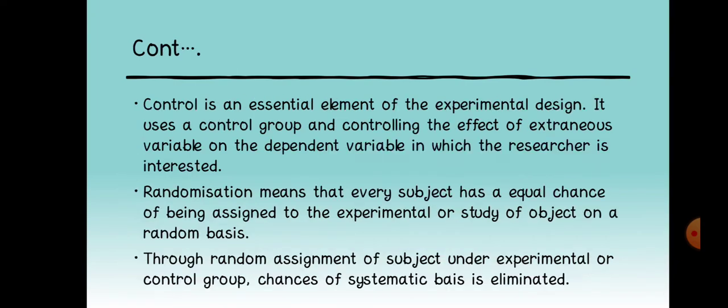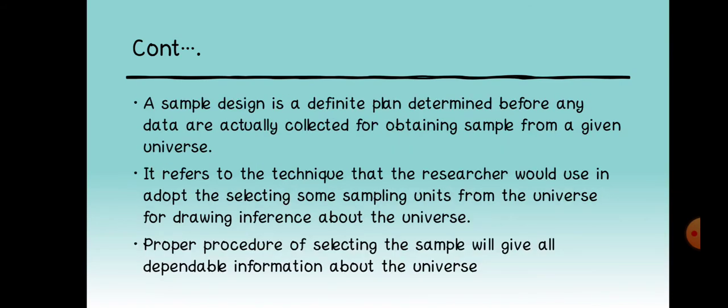And the second one is control. Control is an essential element of an experimental design. It uses a control group and controls the effect of extraneous variables on the dependent variable in which the researcher is interested. And the third one is randomization. It means that every subject has an equal chance of being assigned to the experimental or control group on a random basis. A sample design is a definite plan determined before any data are actually collected for obtaining a sample from a given universe.